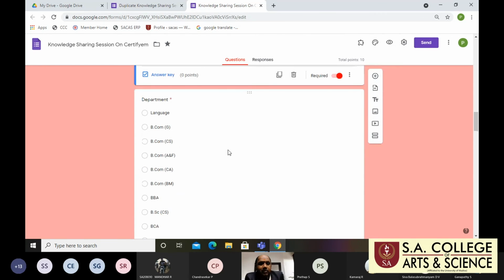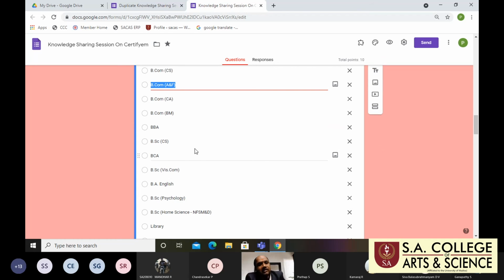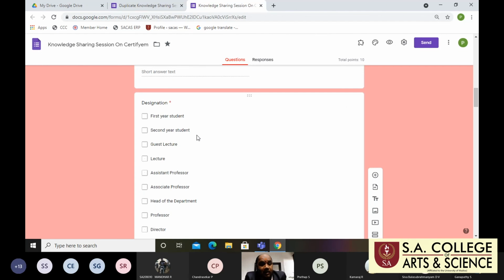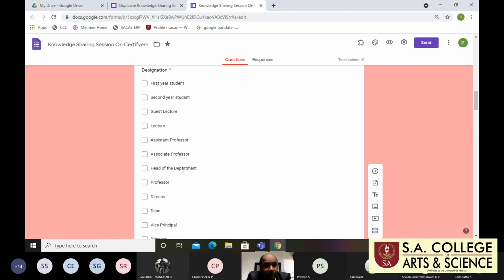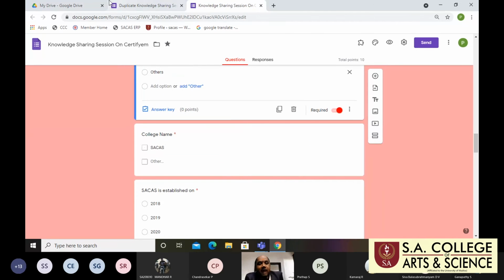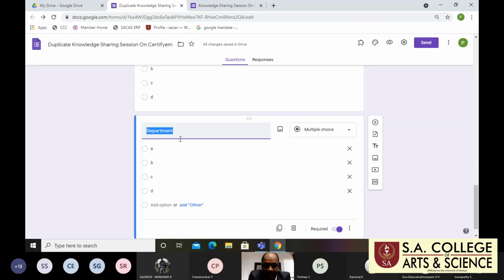See here one example, department. If I'm in A and F, I just click A and F only. Otherwise, being in language, general, CS, CA all at once is not possible. Any one department is possible. So that's why I'm using multiple choice. Maybe I'm an assistant professor and also head of the department, or I'm using any one position. So definitely at that time we use two options. Right. Next, I'm asking the college name. I just click duplicate and type the college name.